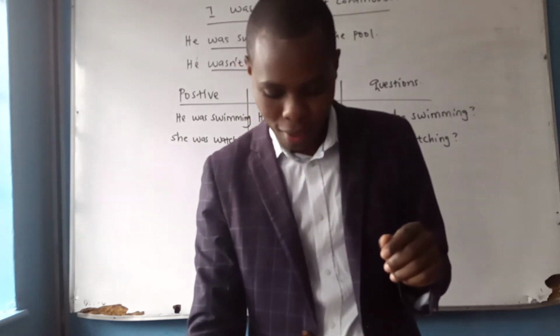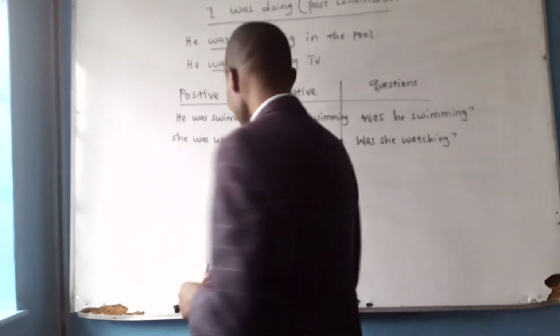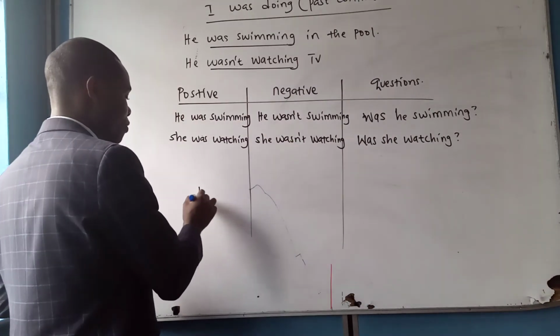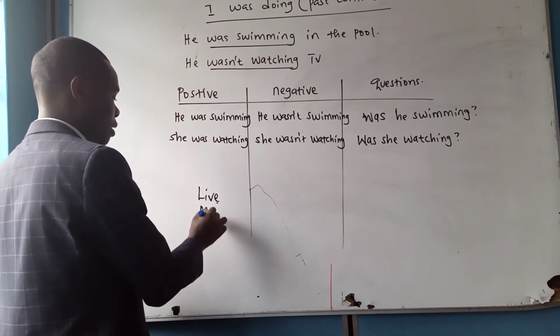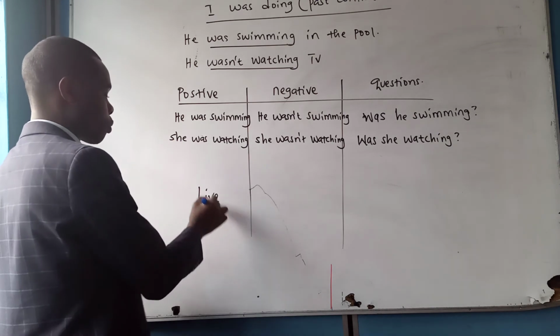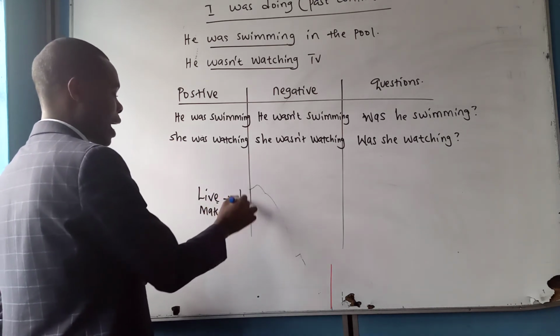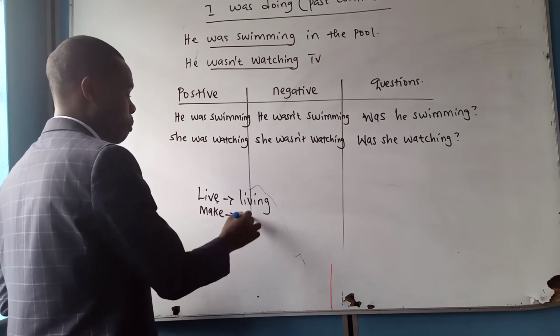So, I would like you to also look at the spellings. For example, for those verbs that end with E, to change it into the continuous form, you drop the E and add ing: living, making.